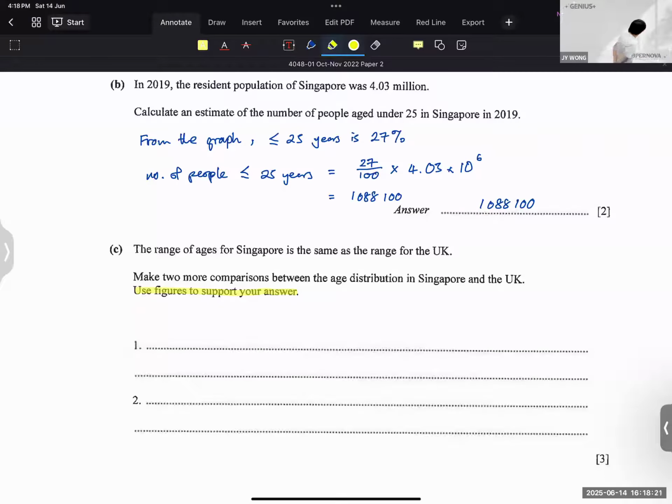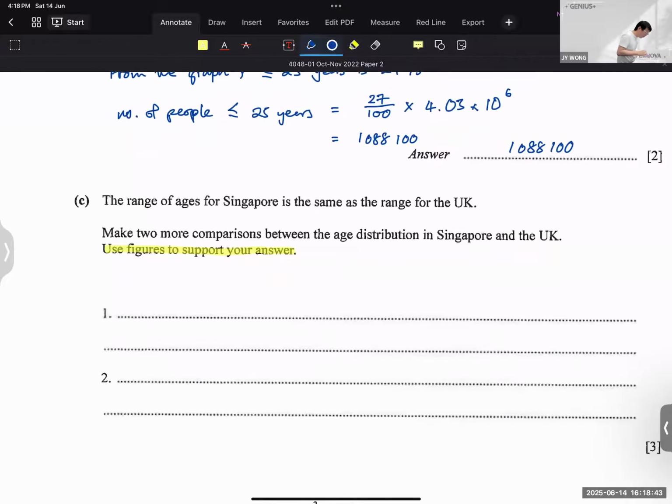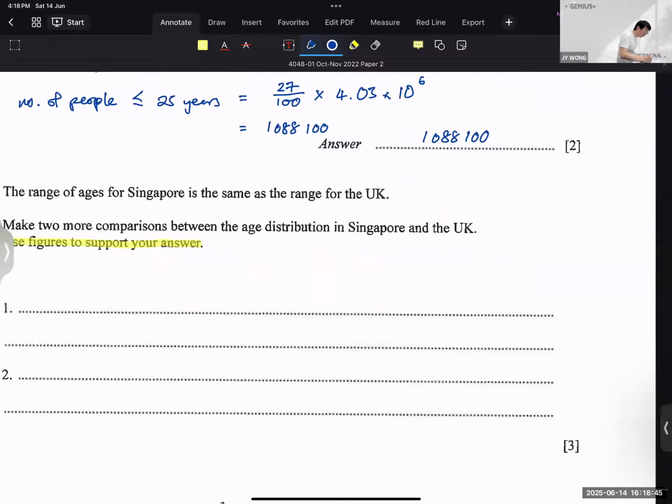It's for 3 marks. The previous question, if you remember, in the 2023 paper that we did was also 3 marks. Where does the extra 1 mark come from? The extra 1 mark comes from finding your IQR. When you have cumulative frequency, you are also finding IQR. When you have box and whisker, you are also finding IQR. So use figures to support 2 more comparisons, right? What are the 2 comparisons that you need to use?